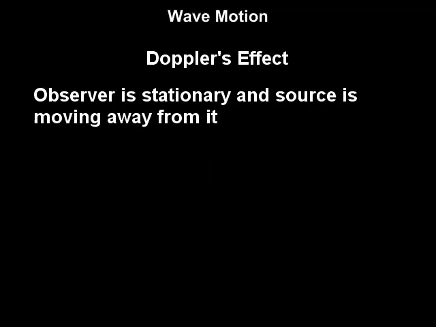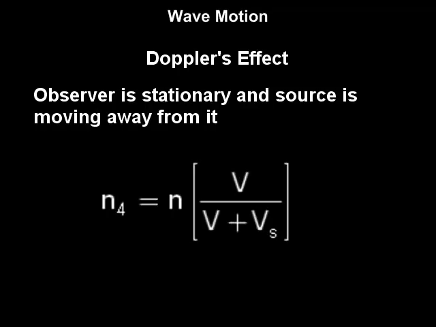When the observer is stationary and the source is moving away from the observer with velocity Vs, the apparent frequency n4 heard by the observer is given by n4 = n (V/(V + Vs)).